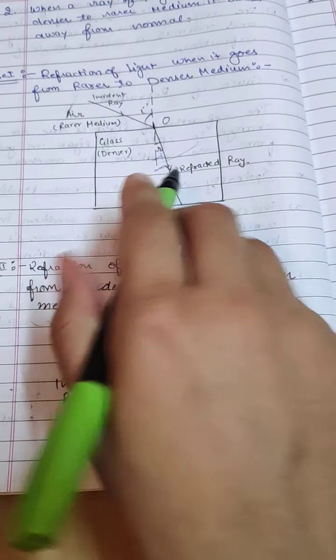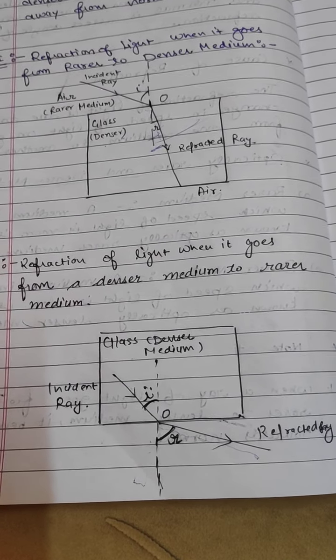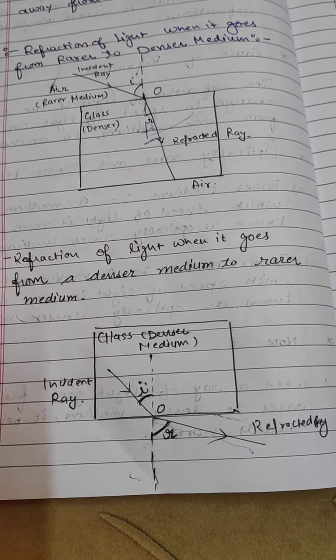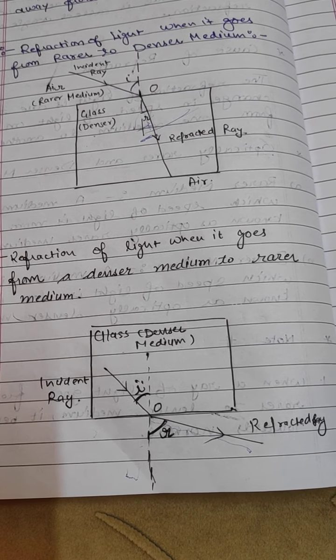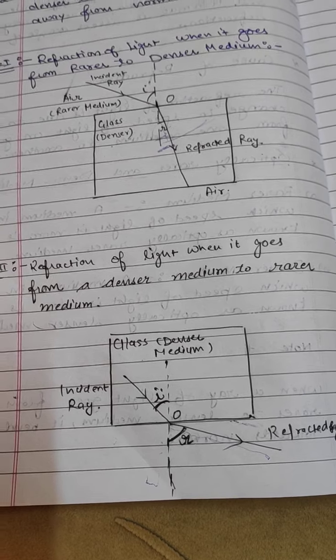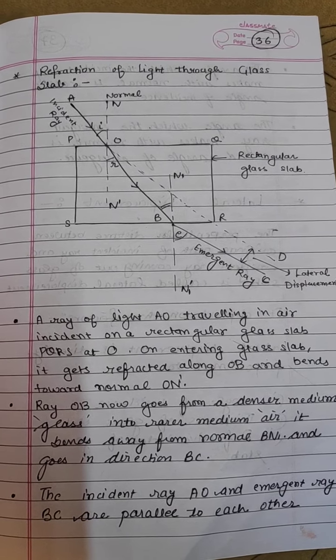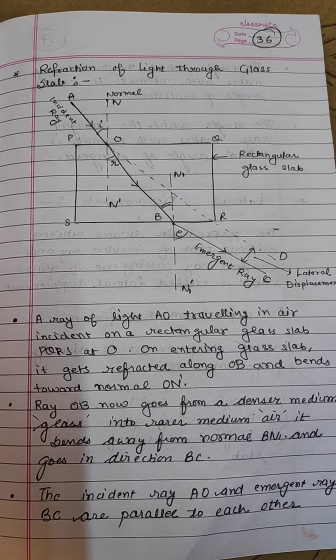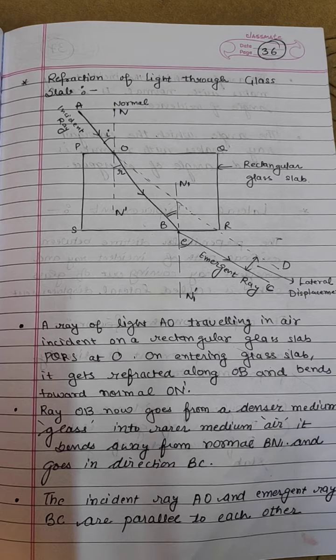Here the light ray is coming towards and here it is going away. So this is the second rule of refraction. When a ray of light goes from denser to the rarer medium, it bends away from the normal. Let's discuss an activity now. Refraction of light through a glass slab. We will perform this activity in our lab also.